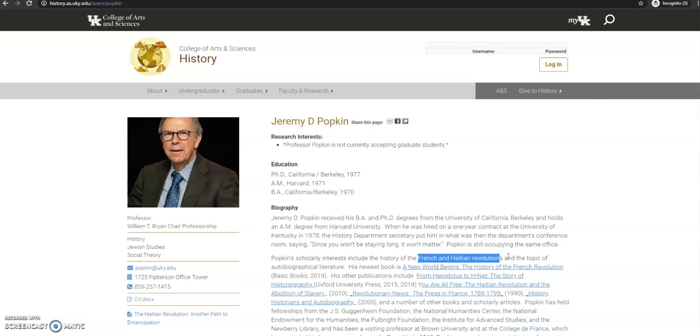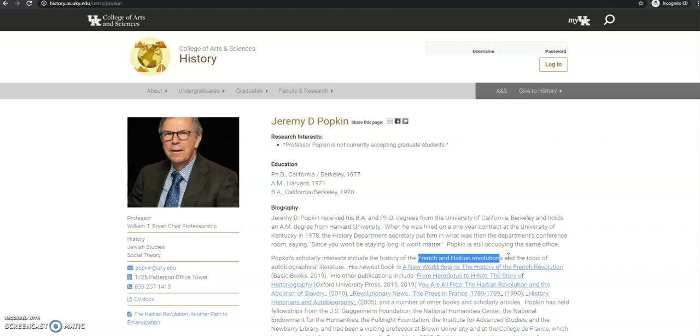And you want to do this with different authors to make sure that you're finding legitimate sources from actual academics, whether they be historians, anthropologists, sociologists, or other scholars, right? Don't take any book at face value. Always biographize the author and see if you can figure out why they're writing the book and what their background is.